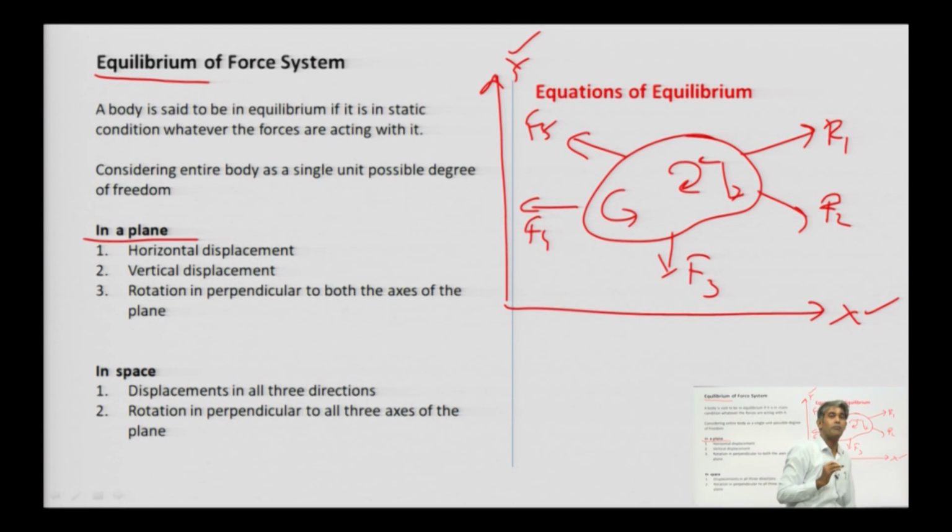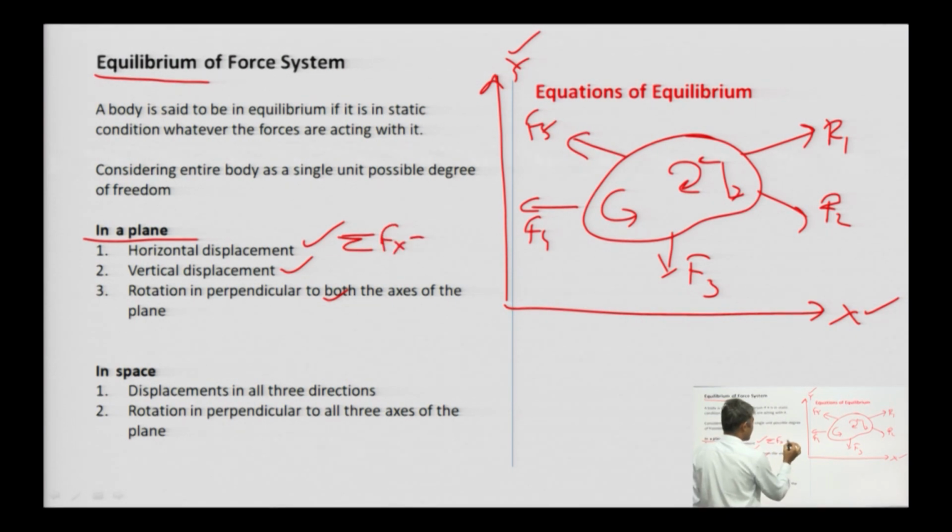So, in case of a plane, horizontal displacement, vertical displacement and rotation perpendicular to both axes of the plane should not be there. How will it be possible? It will be possible only when sigma Fx is equal to 0, means summation of all component forces along this direction is 0.